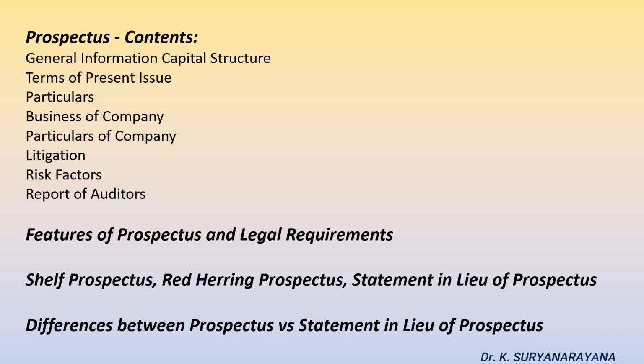In other words, prospectus can be defined as any document which is inviting offers from the public for subscription of shares or debentures of a company.